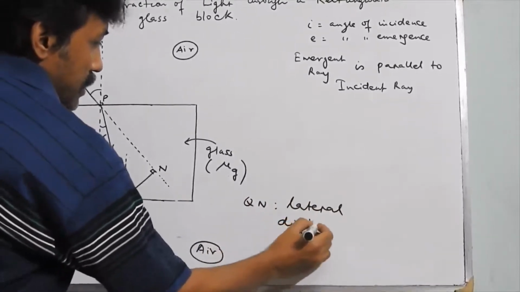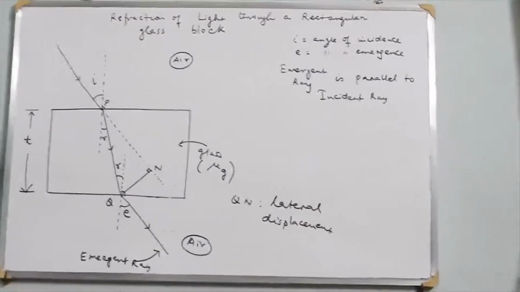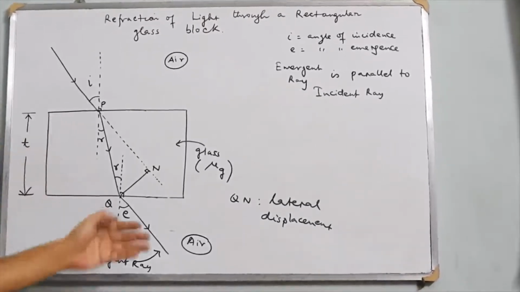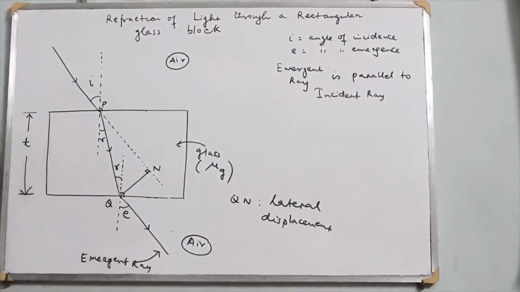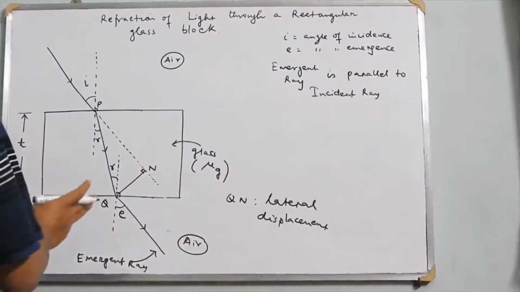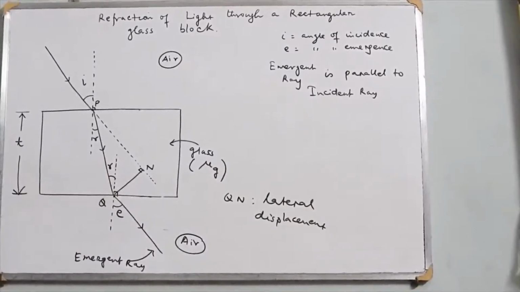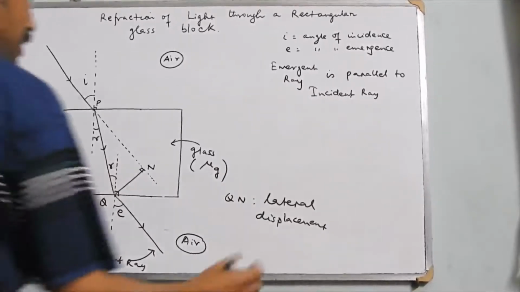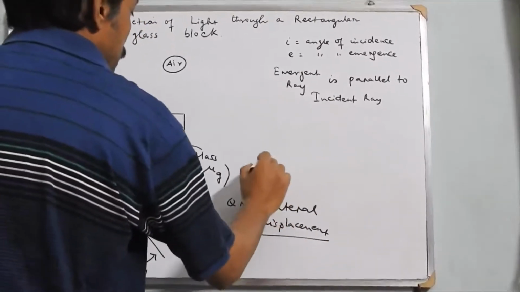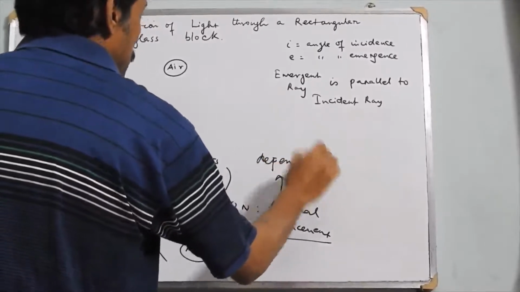So what we realize is that when a ray of light is incident on a rectangular glass block, and as it emerges out of the glass block, the emergent ray becomes parallel to the incident ray, and the lateral displacement depends upon three important factors.